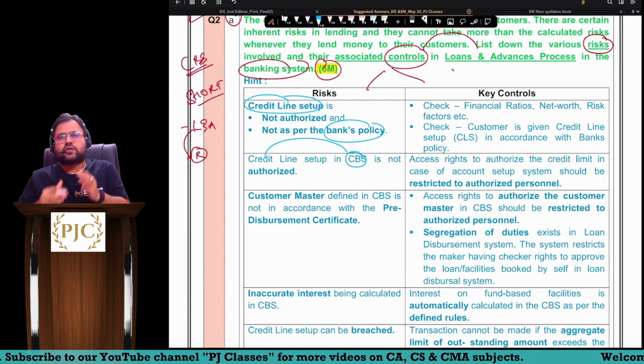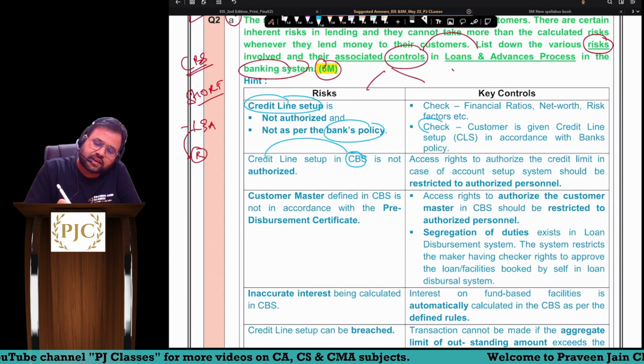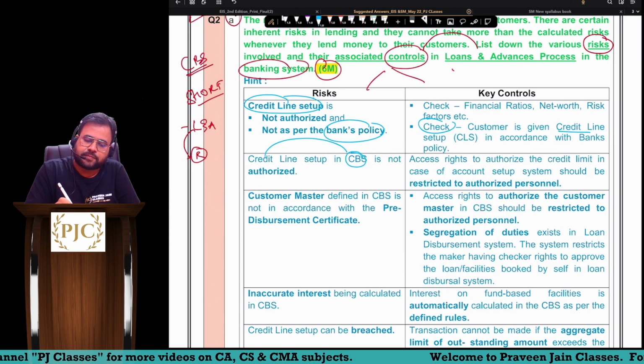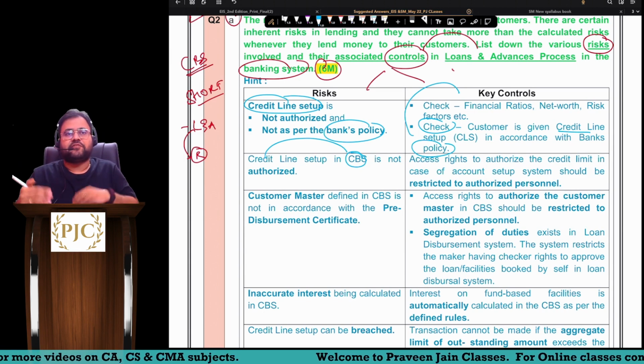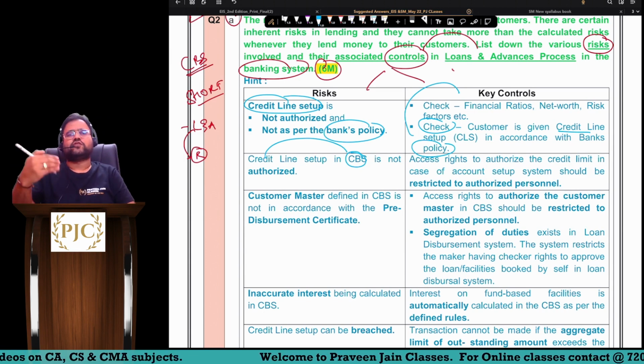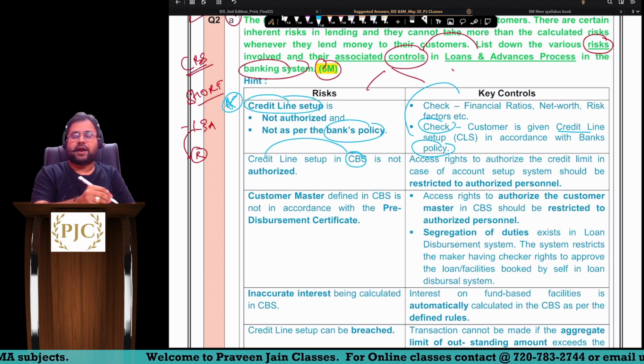So what should be the control? The opposite line you have to write. We have to ensure, check that the customer is given a credit line setup in accordance with the bank policy. And whenever we are assigning the limit, we have to calculate various ratios so that we can assign limits very properly. So this was the manual part we are talking about.